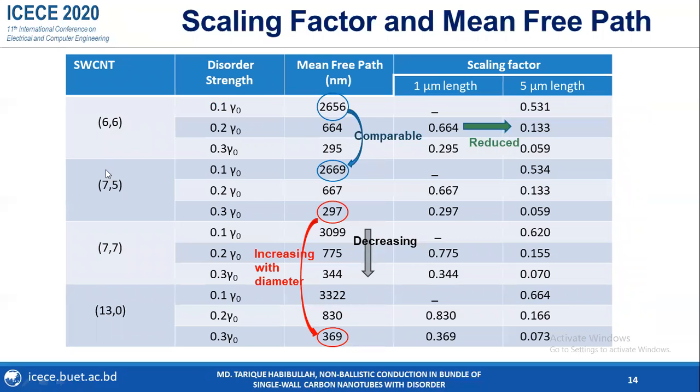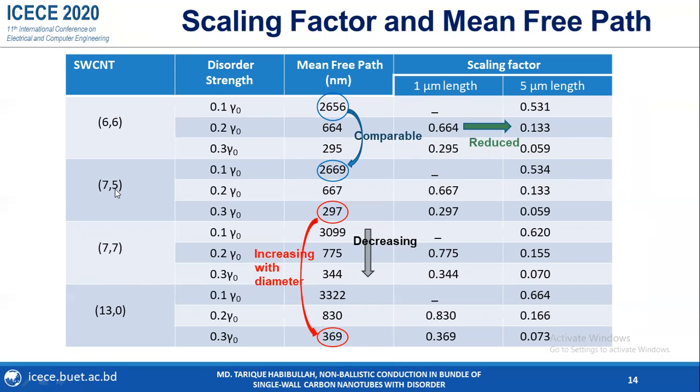Again, for 66 and 75 CNTs, the diameters are almost the same. So at the same disorder strength values, the mean free path values of these two CNTs are almost the same and comparable to each other. But for 75 and 130 CNTs, the diameters are different. So at the same disorder strength values, the mean free path value of 75 CNT is less than that of 130 CNT.